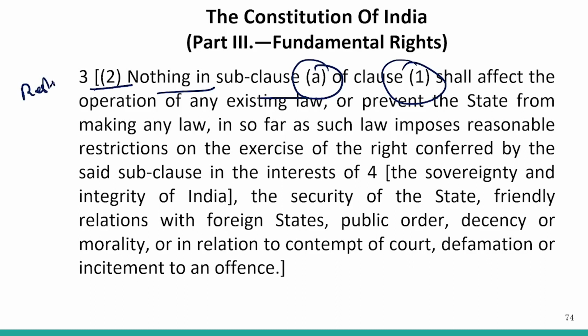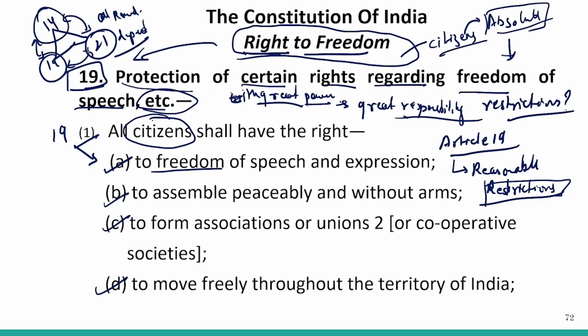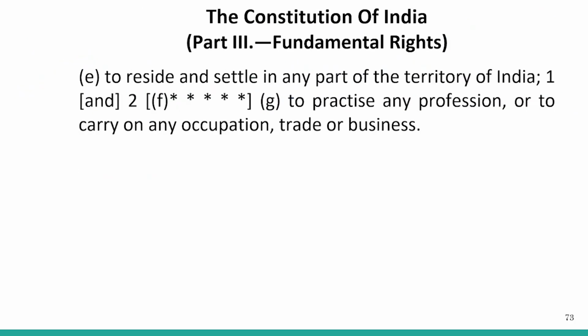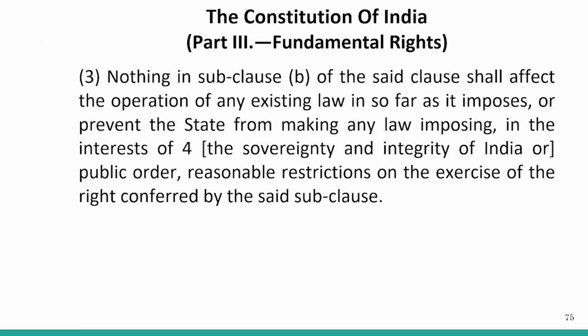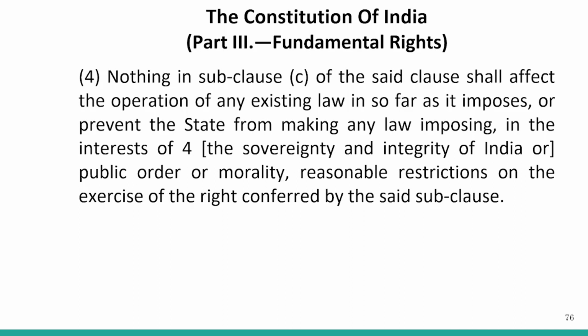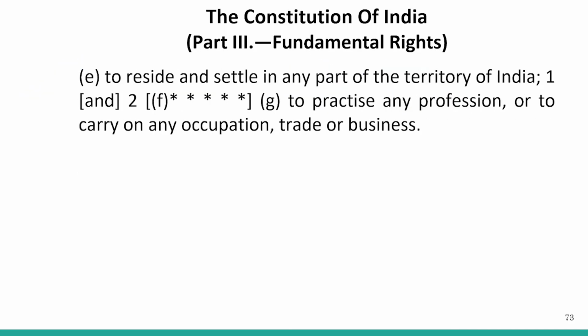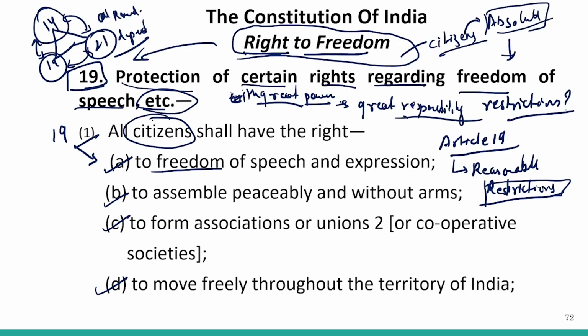Where has this restriction been mentioned? This is clause 2. So 19(1)(a), its restriction has been mentioned under Article 19 clause 2.